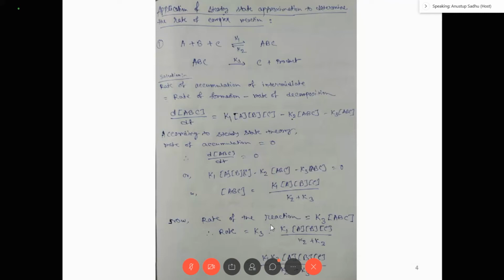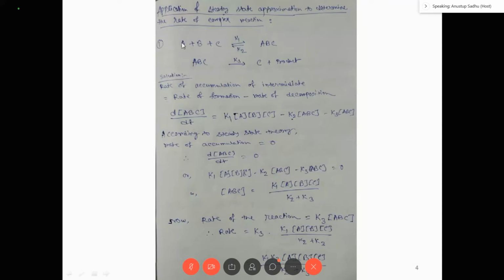Number one, either you have to know what is the slowest step of this reaction, that is the rate determining step, right? And if you don't know the slowest step, you have to apply that step in which the product is forming, right?